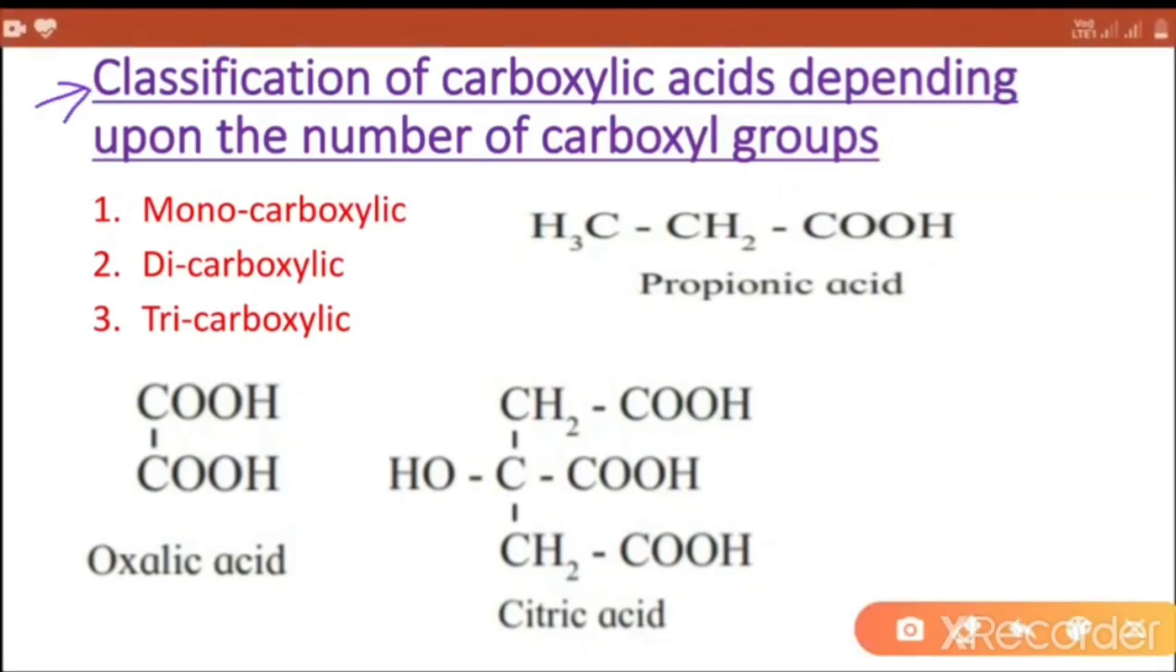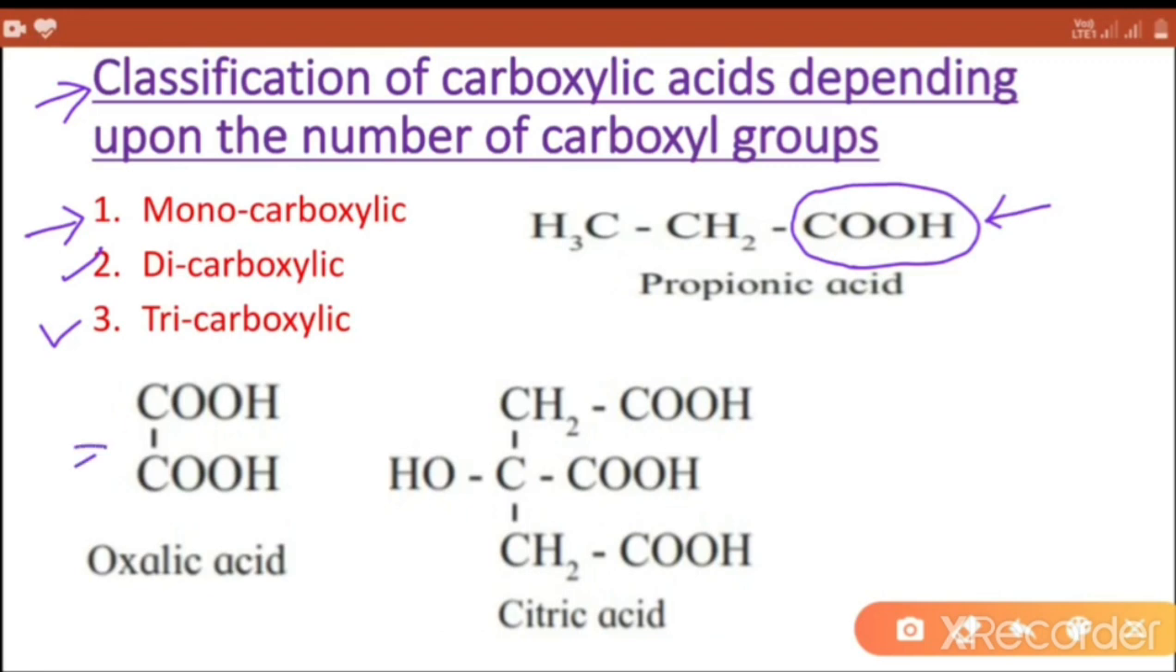Classification of carboxylic acids depending upon the number of carboxyl groups. Depending upon the number of carboxyl groups, the carboxylic acids are classified as monocarboxylic acids, dicarboxylic acids, tricarboxylic acids. The examples are propionic acid. This acid is monocarboxylic acid which contains one carboxyl group.